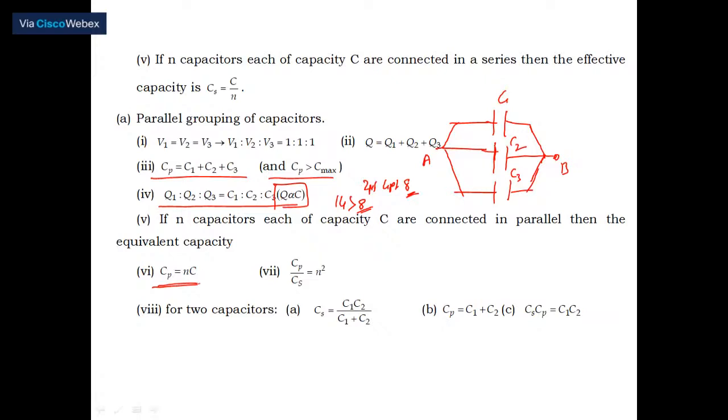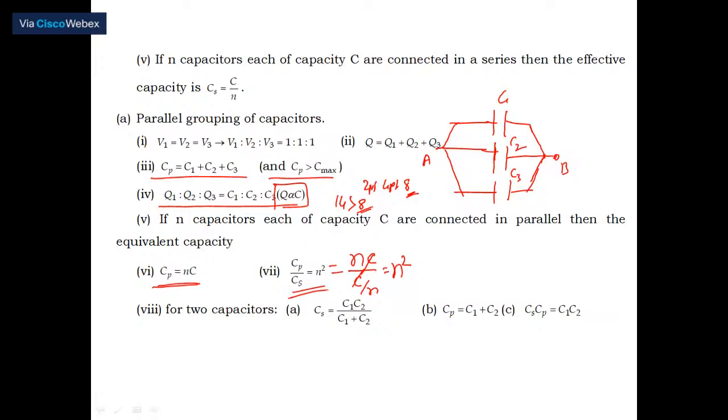If all are identical, means same capacity, suppose same capacitors are first connected in series, then connected in parallel, compare them. Easily you can see this one. This is nothing but n into C, and this is nothing but C divided by n. These two get cancelled, so n goes to the denominator of a denominator and becomes numerator. That's why it is n square. That's the relation we have given: Cp by Cs is equal to n square.